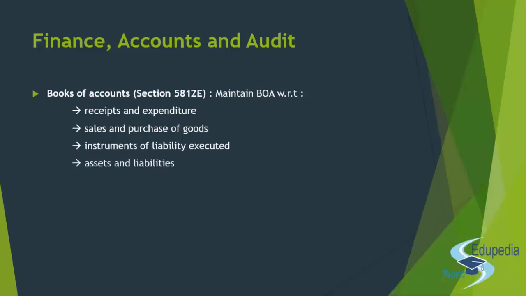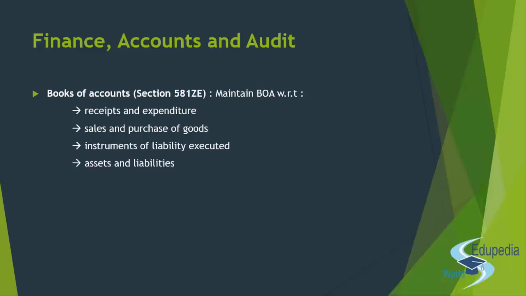Now if they have any instrument of liability which is executed by or on behalf of the producer company, you know what a liability is, right? At least the accounting term of liability. The real world liability is a different thing, let's not get into it. In the accounting term, if you have any instrument of liability, you remember we issue those shares and we issue some other instruments which give special rights. Even that can be a liability at times when you have to pay it off, or you have taken loans or whatever kind of thing. So if you have any instrument of liability that has been executed by or on behalf of the producer company, please keep a separate note of that.